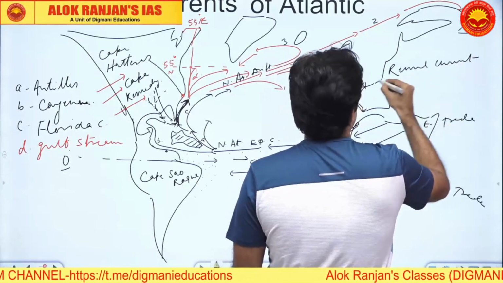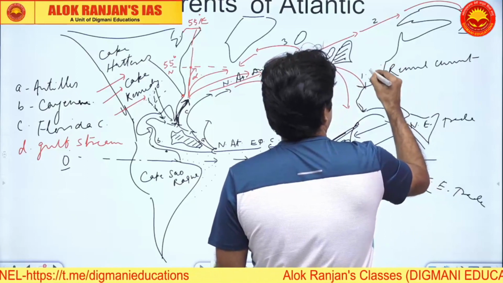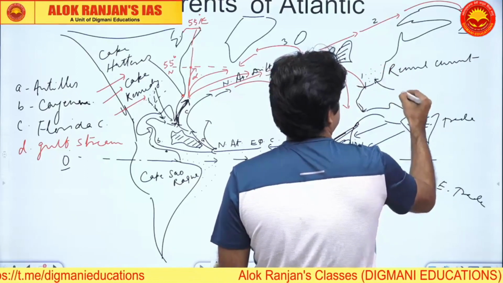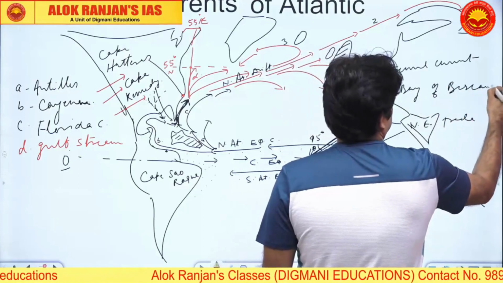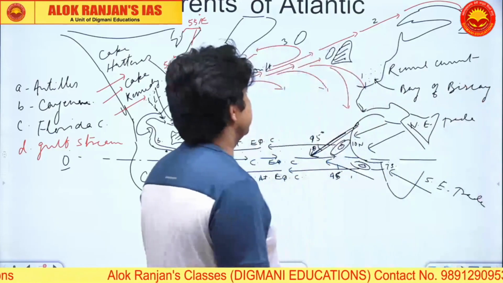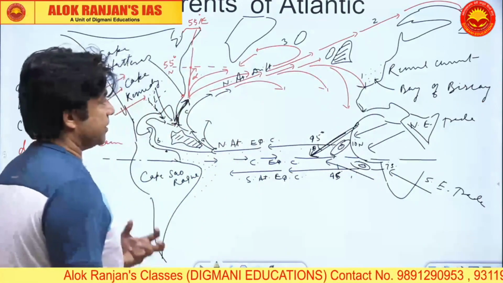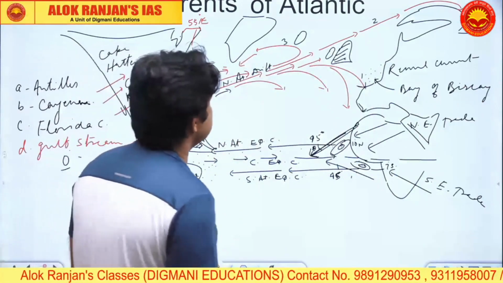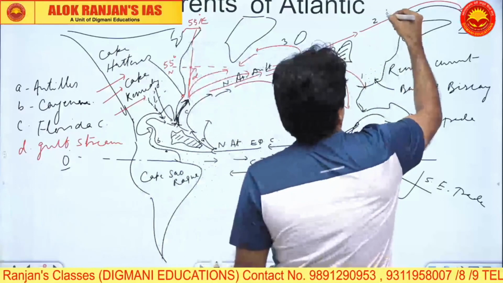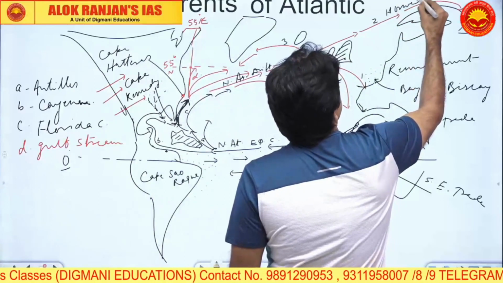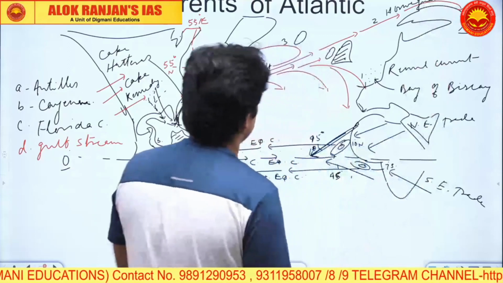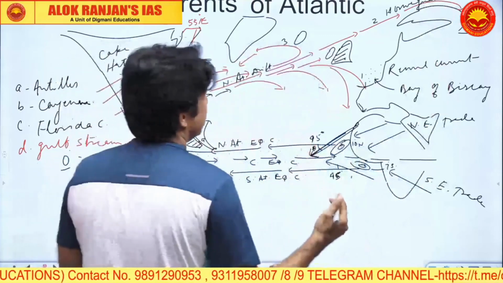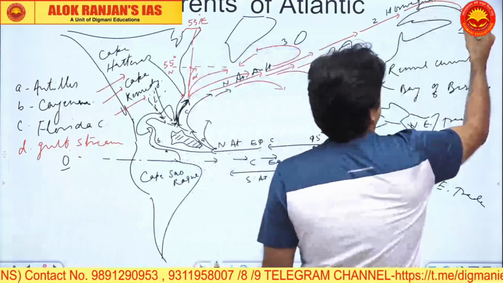This is Rennell current, and this bay is actually called the Bay of Biscay. So in the French Bay of Biscay, it will be called Rennell current, and as it goes here, this is called the Norwegian current. Rightly so, because mostly it is moving along the coast of Norway. This Norwegian current will enter the White Sea.